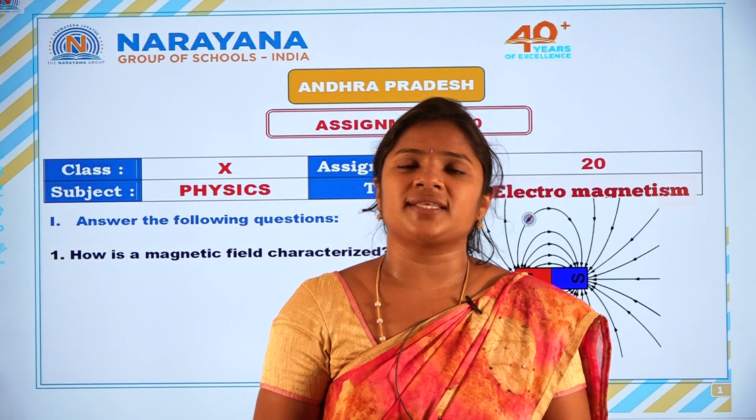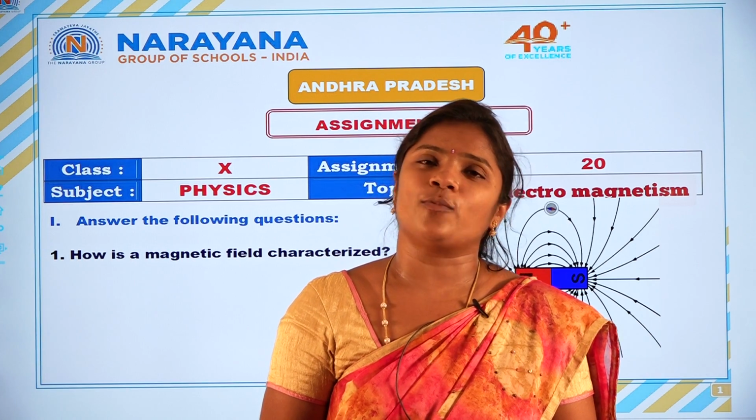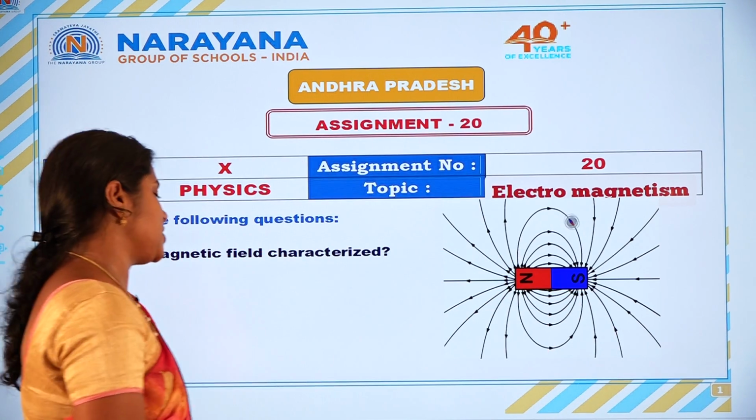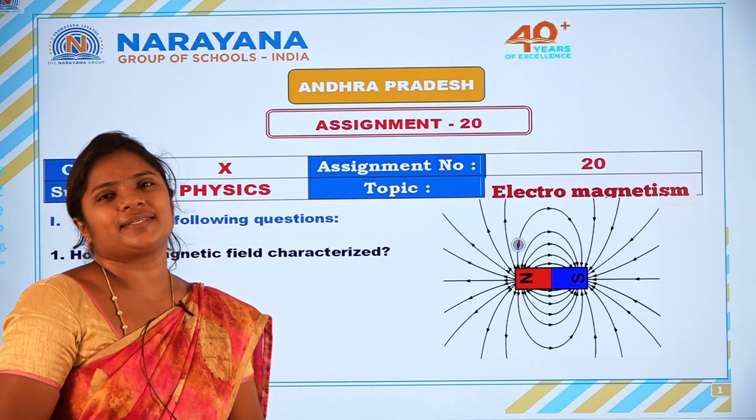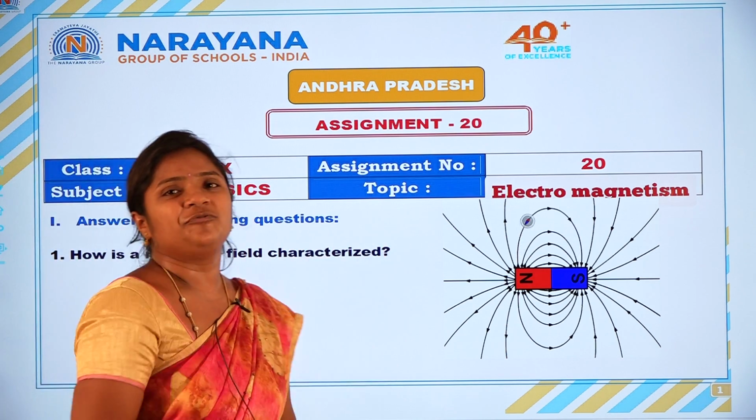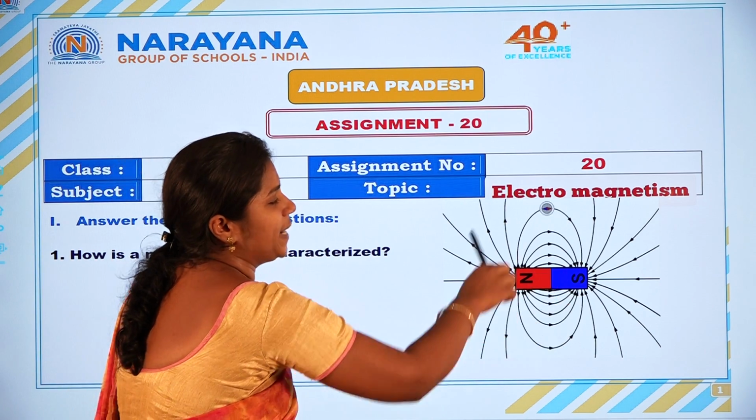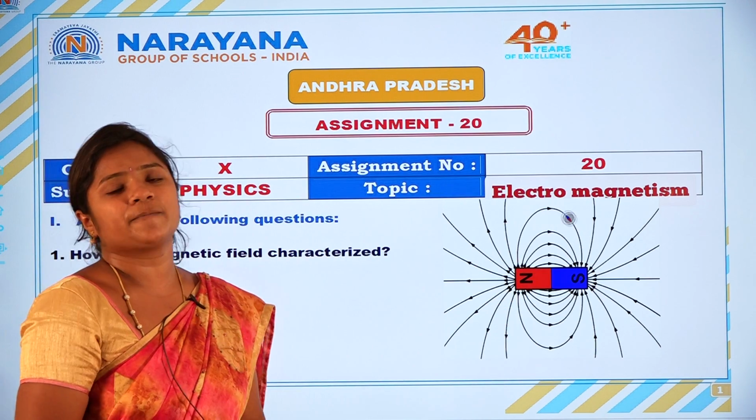Today's assignment, class 10, is related to electromagnetism. So let us move on to the first question. How is a magnetic field characterized? We know what a magnetic field is. The region surrounded by the magnet is called the magnetic field.